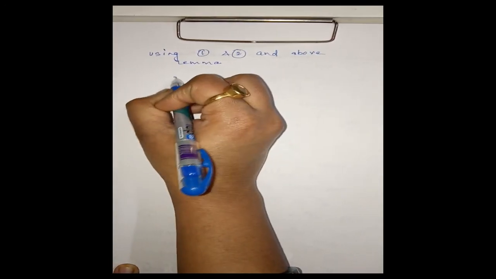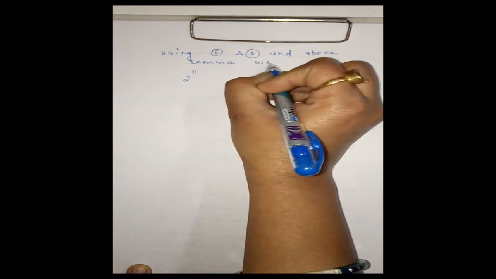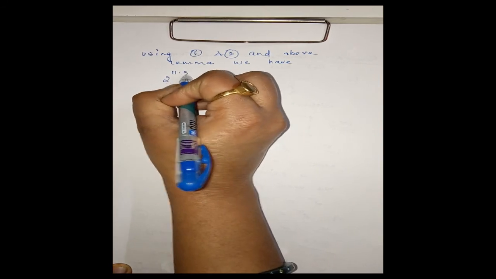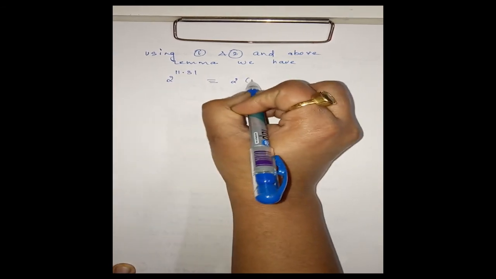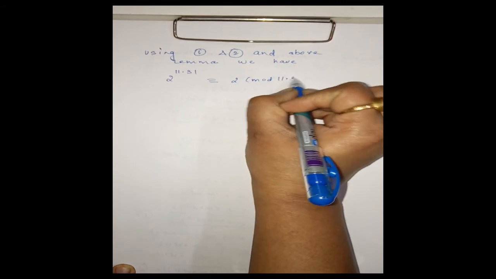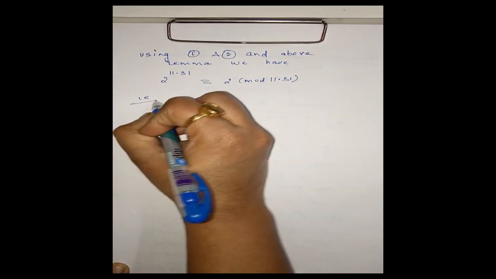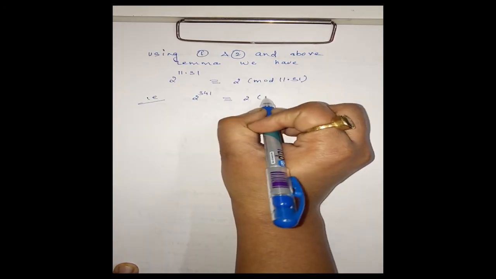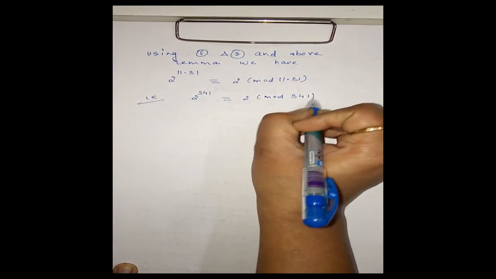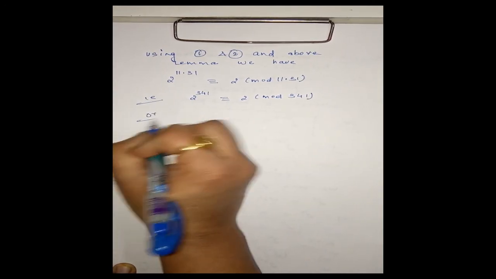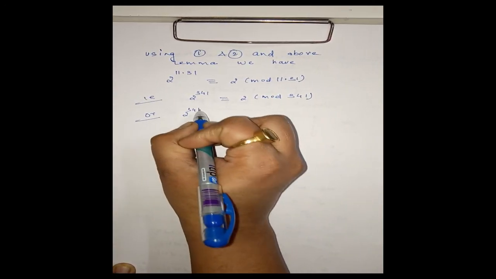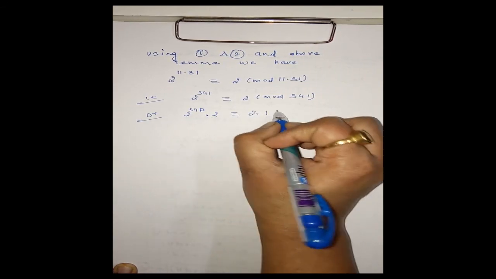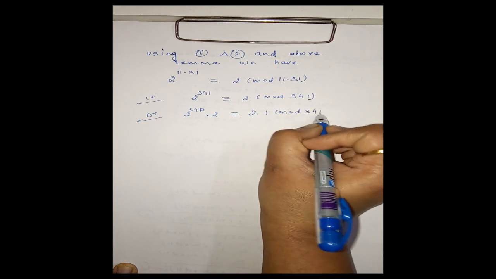we have 2 power 11 into 31 is congruent to 2 modulo 11 into 31. That is 2 power 341 is congruent to 2 modulo 341. Okay, or we can write 2 power 340 into 2 is congruent to 2 into 1 modulo 341. I can write like this.